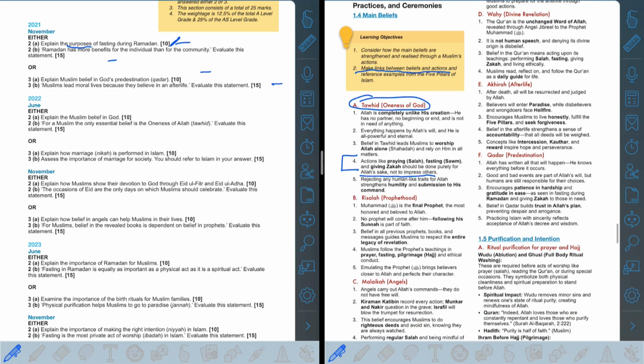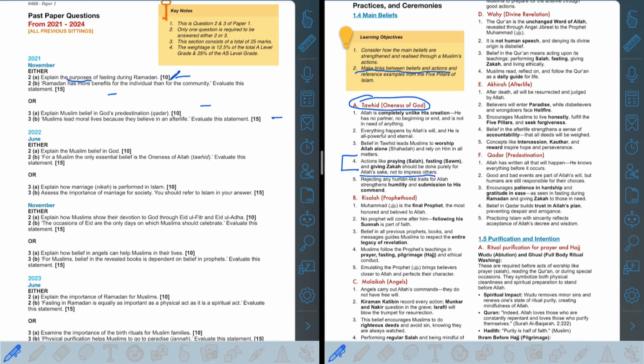There are only 6 points, and each of them has about 5 points in it, so you can easily understand that, memorize that, and have it in your mind. As soon as you open question 2 and 3 of paper 1, you need to quickly write down that this main belief applies, this main belief applies, and I can use that to build up your answer and really maximize your points.